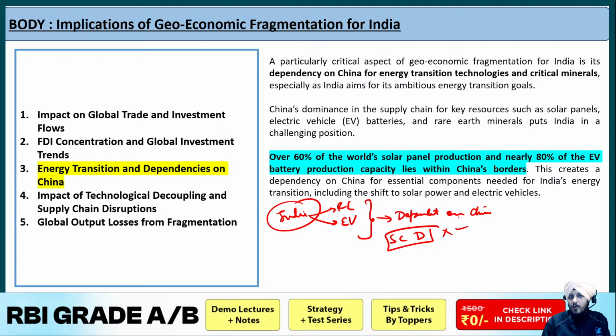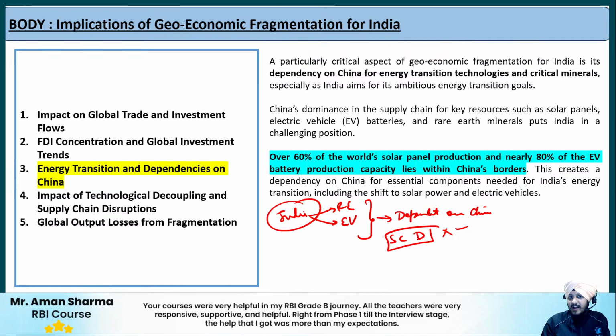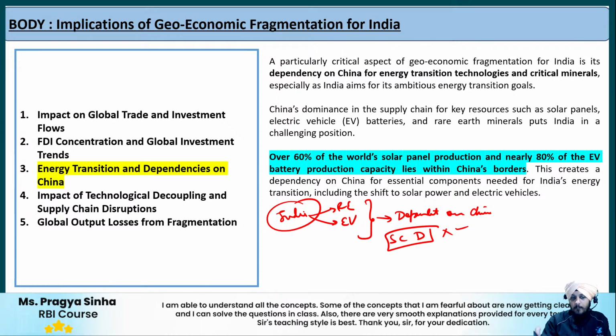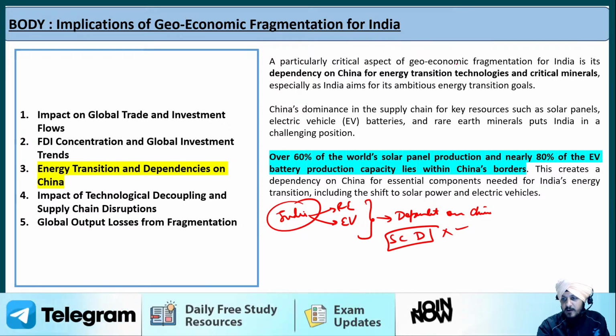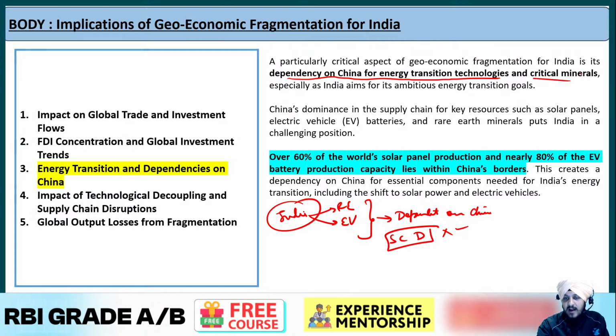And what India should do, India should promote some kind of self-reliance, or India should at least try to reduce its reliance on China, so that it can grow in an independent manner in the long run. That is the point highlighted in the Economic Survey: a particularly critical aspect of geopolitical fragmentation for India is the dependency on China for energy transition technologies and critical minerals.